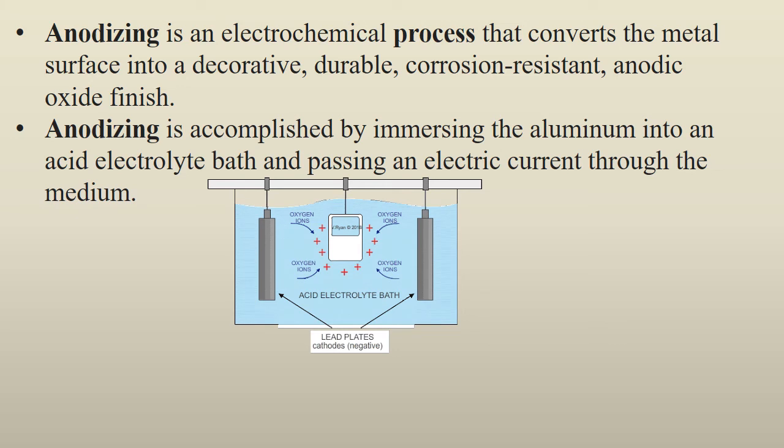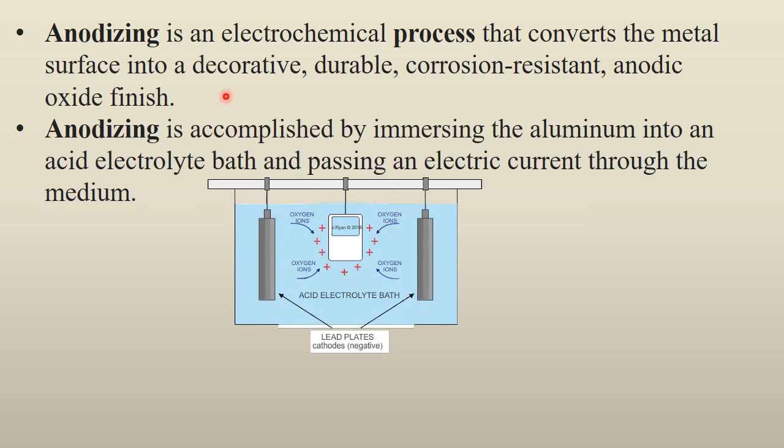Next, anodizing, which is very important. We have already seen anodizing in terms of aluminium as well. Many say that aluminium vessels should not be used. But aluminium creates a protective layer of aluminium oxide which does not undergo further corrosion. So what is anodizing? It is an electrochemical process that converts the metal surface into a decorative, durable, corrosion resistant anodic oxide finish,